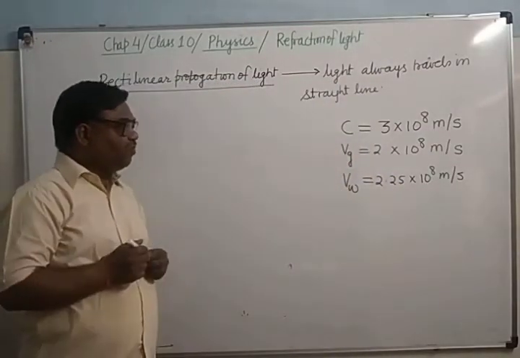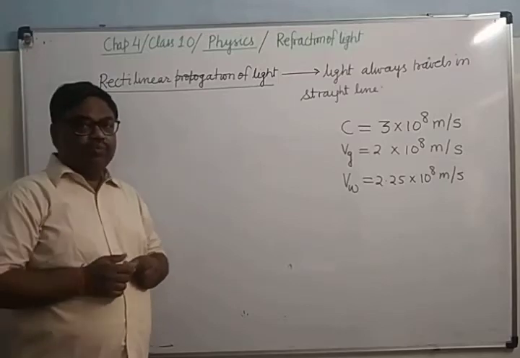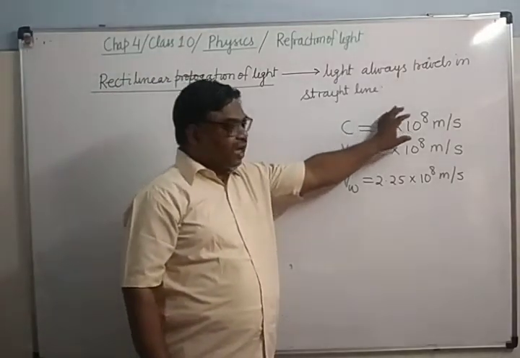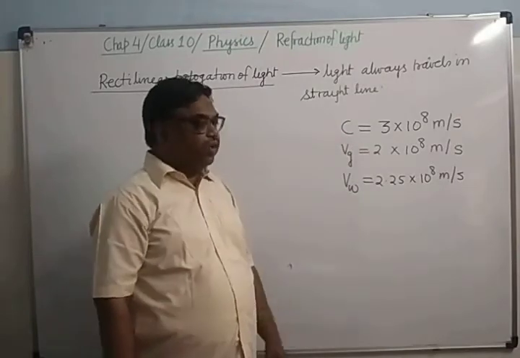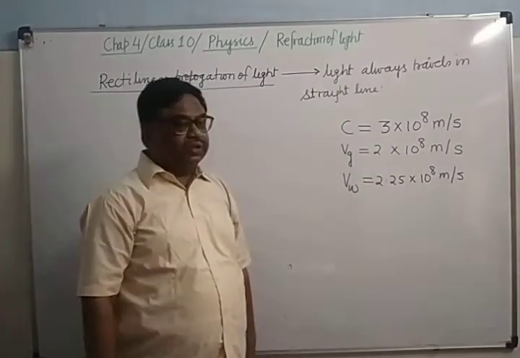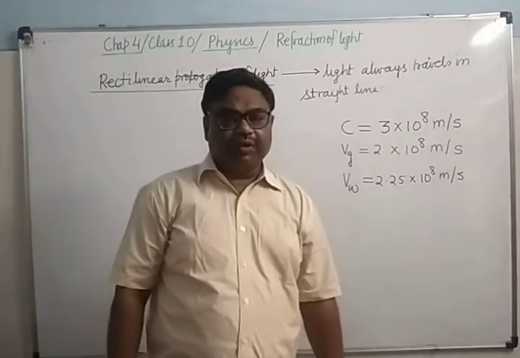These are the speeds of light. In vacuum, 3 into 10 to the power 8 meter per second; in air, it travels with the same speed. In glass, it is 2 into 10 to the power 8 meter per second. In water, it travels with 2.25 into 10 to the power 8 meter per second.